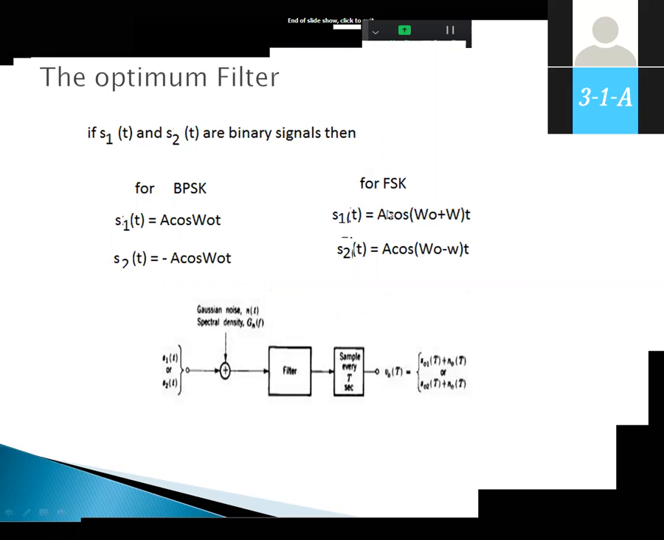For FSK, S1 of t is A cos (omega naught t plus omega), and S2 of t is A cos (omega naught t minus omega). See the difference between BPSK and FSK. In BPSK, S1 of t is A cos omega naught t and S2 of t is minus A cos omega naught t. The entire signal is reversed, that is, a 180 degrees phase shift. Whereas in FSK, the frequency changes.